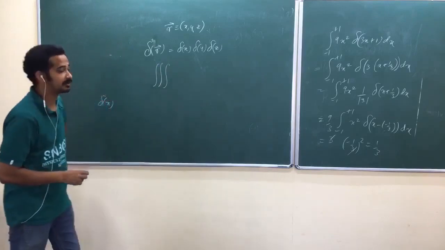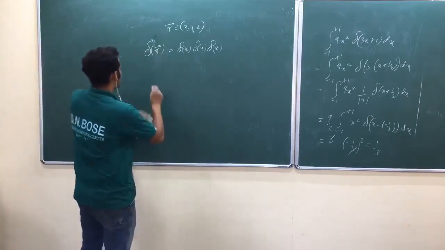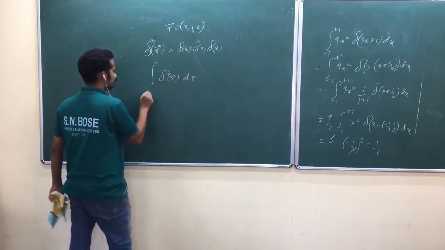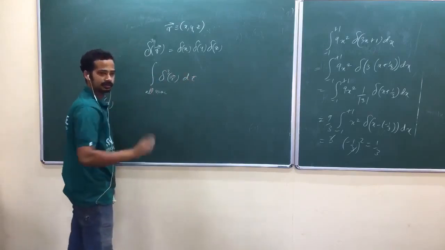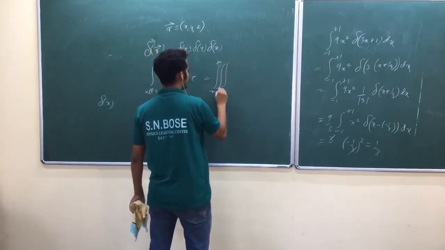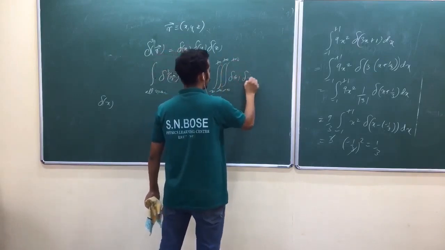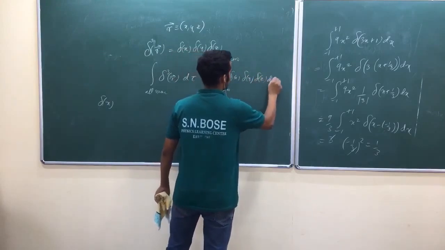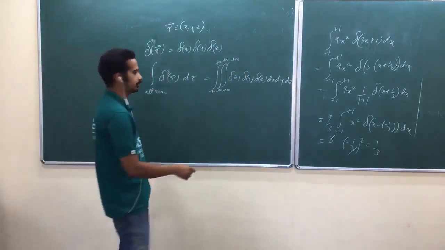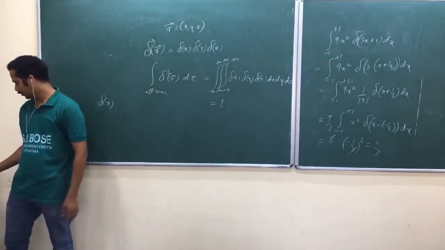I can write it like this: the integral of delta cube of r d tau over all space, the entire region. In Cartesian coordinates, you can write it as the integrals from minus infinity to plus infinity of delta of x, delta of y, delta of z, dx, dy, dz. That should be equal to 1.